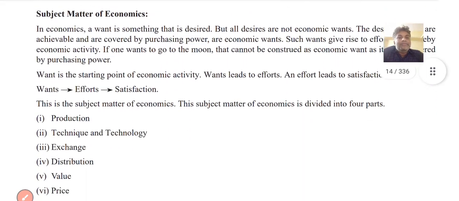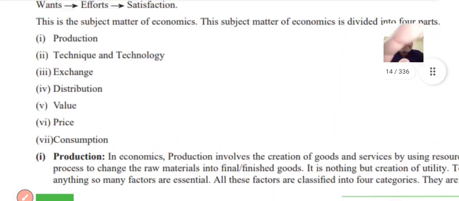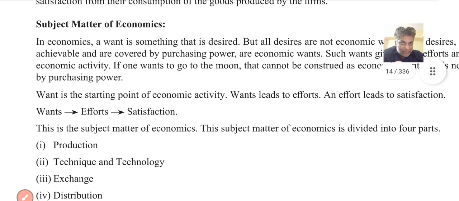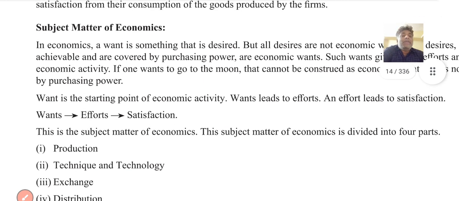Now into the depth of subject matter. So we'll discuss the subject matter of economics. In economics, a want is something that is a desire.